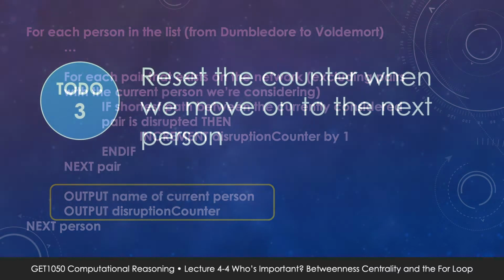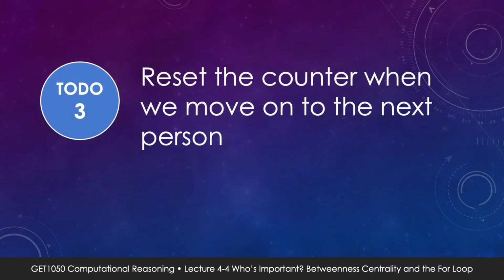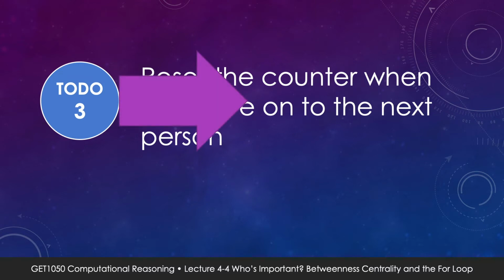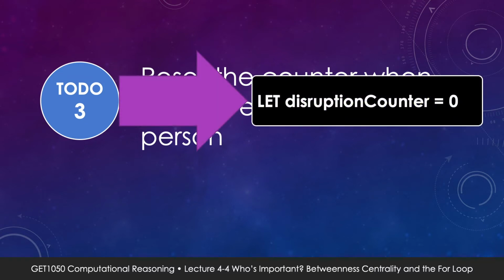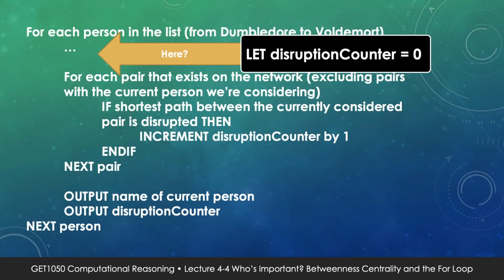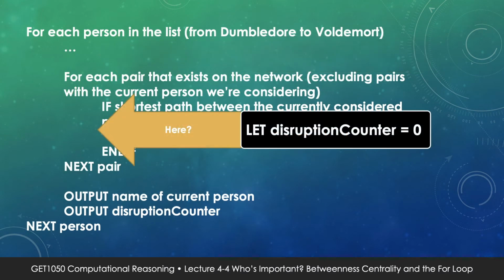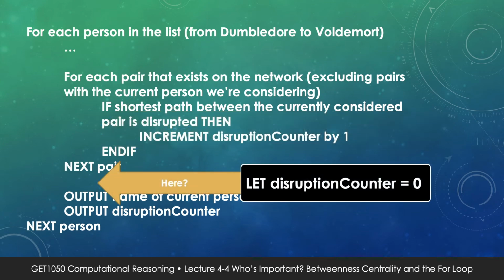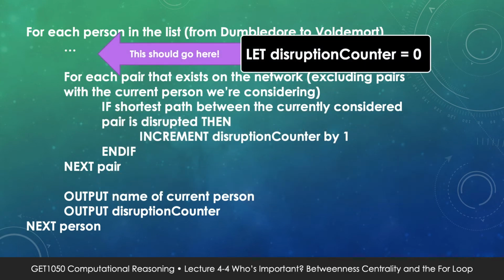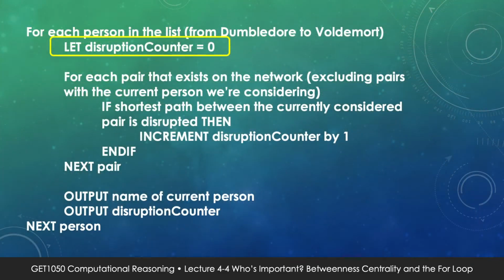Okay, what's left? We need to ensure our counter is reset to 0 before we start counting disruptions for the next person on our list. We can easily set that with code like let the disruption counter equal 0. But again, the important question is, where do you put that? In the outer loop before the inner loop, inside the inner loop, or in the outer loop after the inner loop? If you said in the outer loop before the inner loop, congrats! Yay, you deserve to play with a hula hoop. And like that, our code is complete.